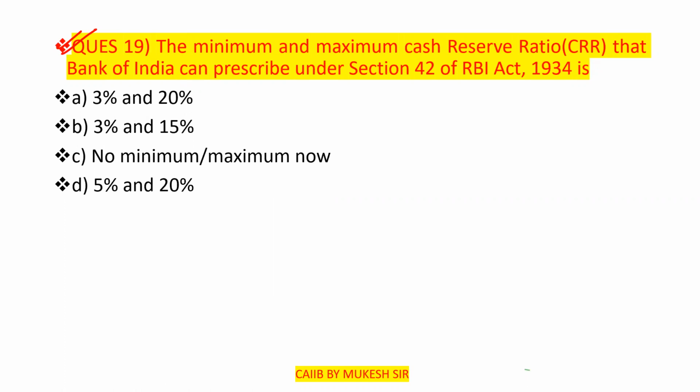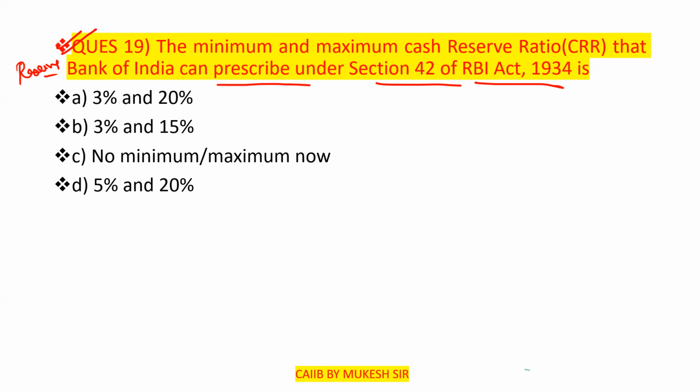The Reserve Bank of India can prescribe under section 42 of the RBI Act 1934. Clear? So what will be the answer? Option A: 3% and 20%. Option B: 3% and 15%. Option C: no minimum and maximum. Option D: 5% and 20%.